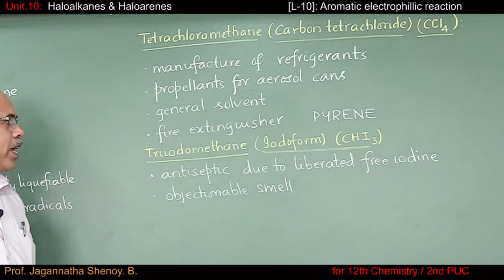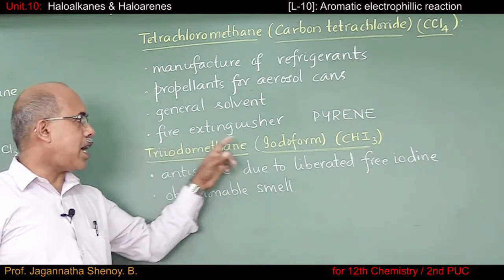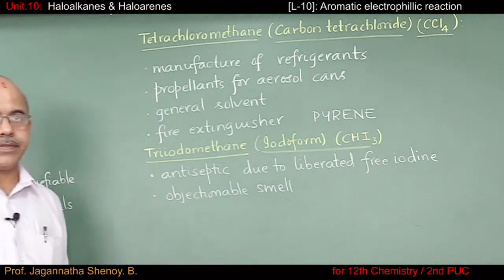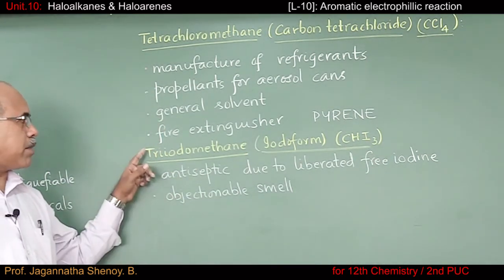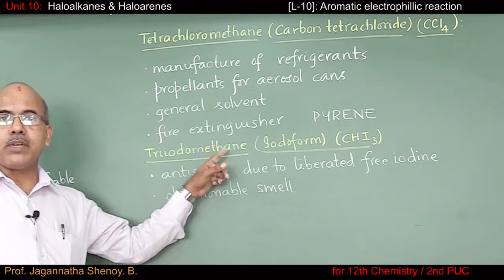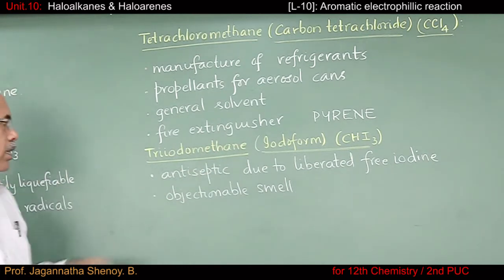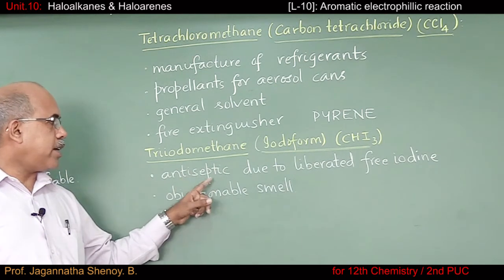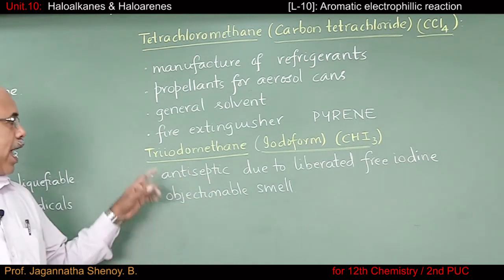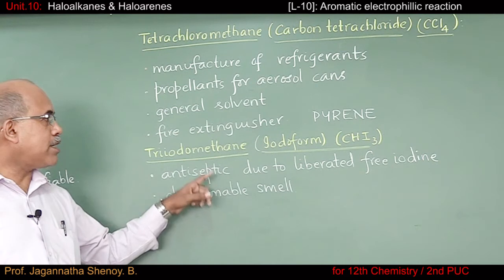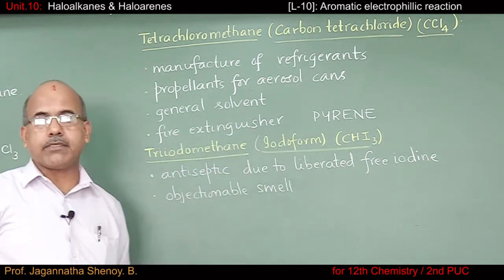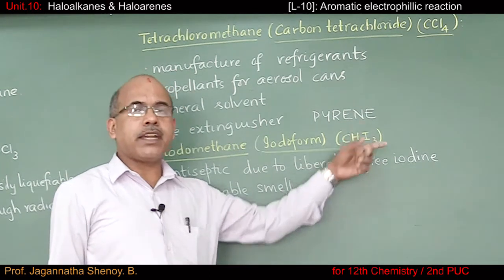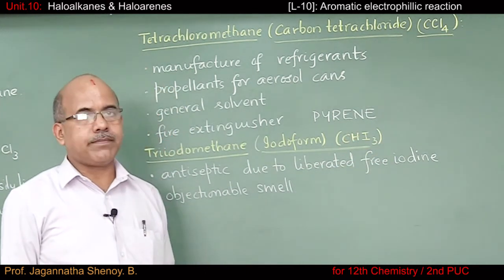The next polyhalogen compound we consider is iodoform. Formula is CHI3, and the IUPAC name is triiodomethane. This was used as an antiseptic, but it was later observed that the antiseptic property is not because of CHI3, but it's because of iodine liberated from iodoform.